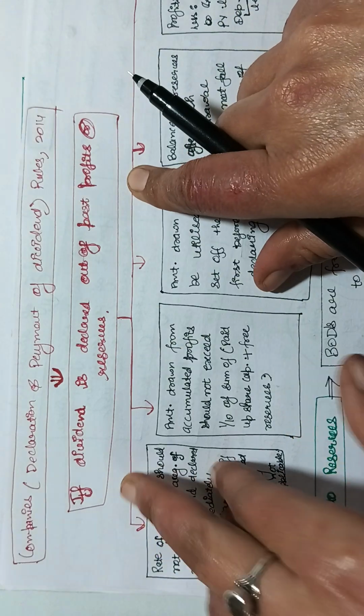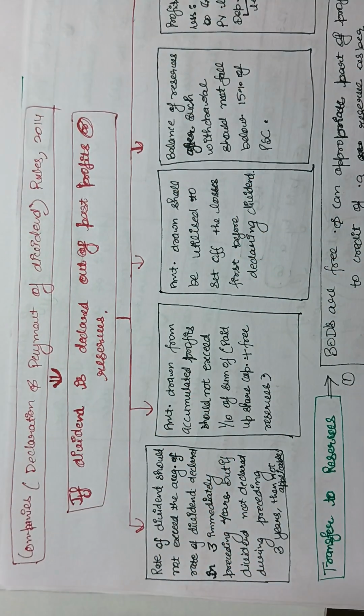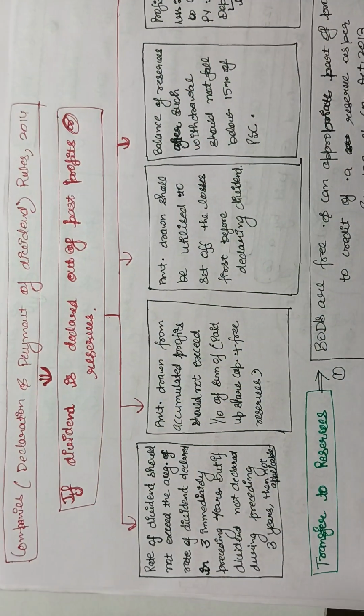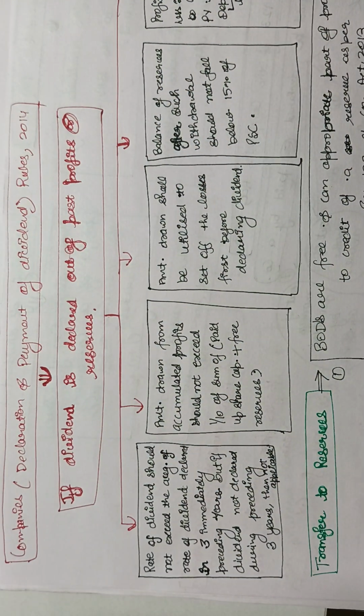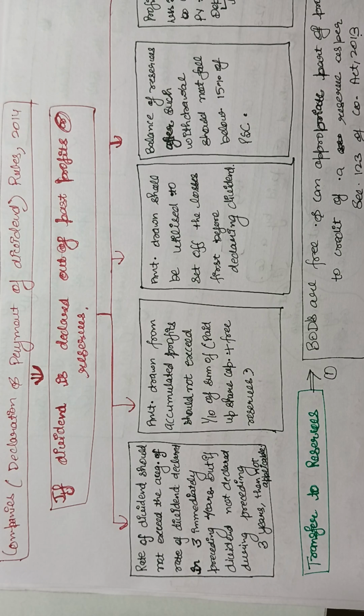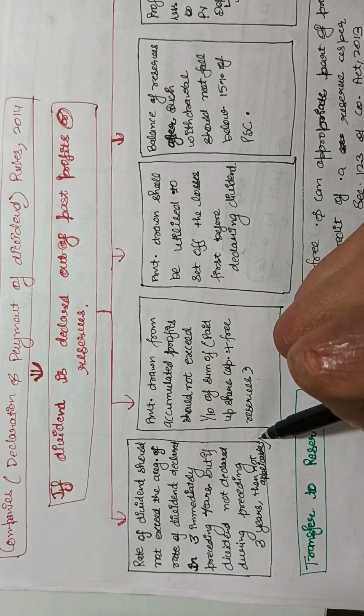What the rules are saying: if dividend is declared out of past profits or reserves, then there are 5 conditions for that. What is the first condition? The first condition is that the rate of dividend should not exceed the average of the rate of dividend declared in the 3 immediately preceding years. But if dividend was not declared during the preceding 3 years, then it is not applicable.